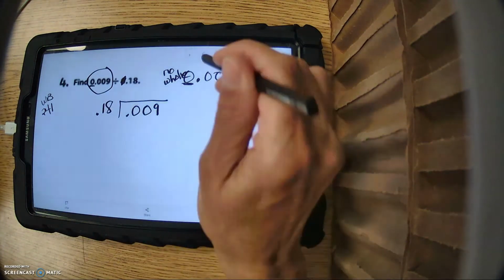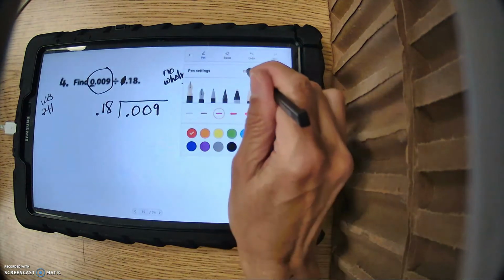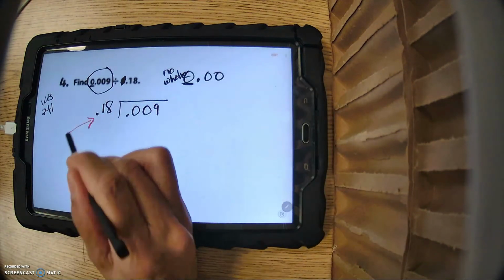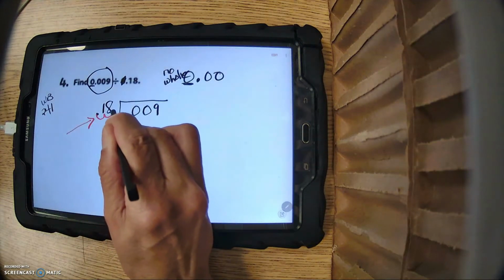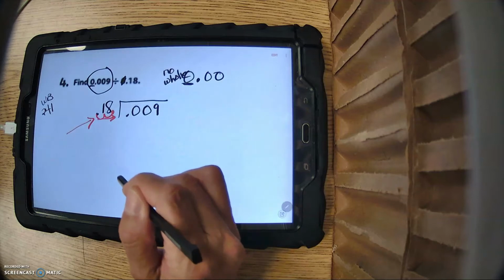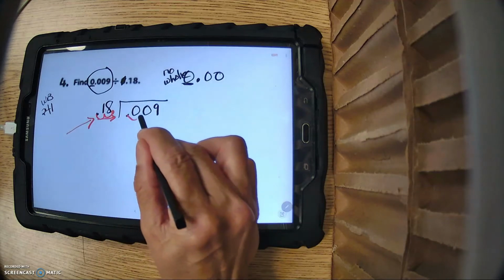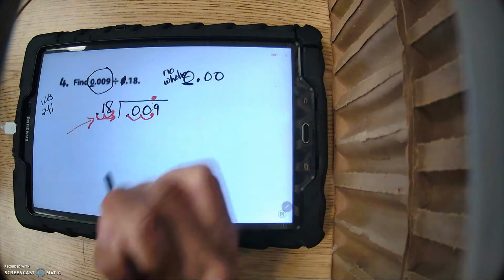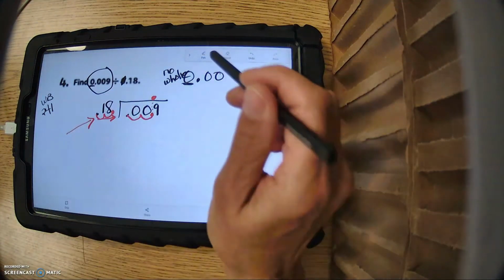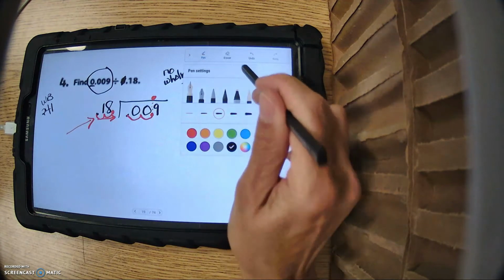All right, so as we look at this problem, remember, in order to divide decimals, this outside number needs to be a whole number. So I'm going to move the decimal point right until I get to the end of the number to make it a whole number. I moved that twice, so I need to move this one twice. And then at this point, just bring up that decimal point. And now we're ready to go in terms of the actual division itself.